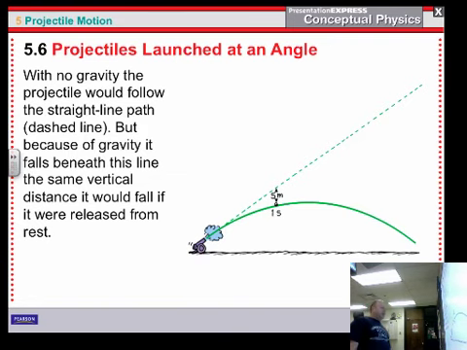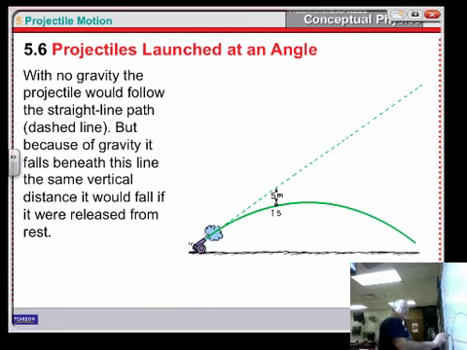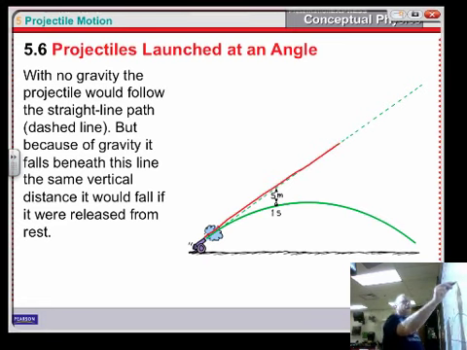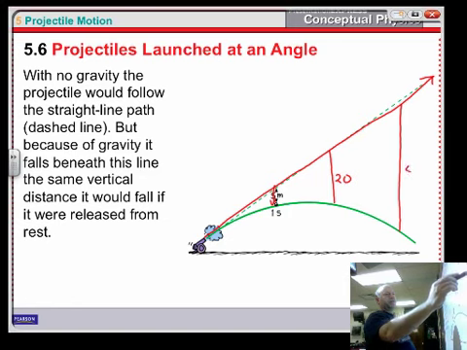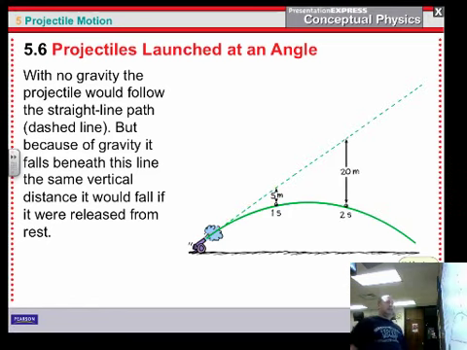All right, so let's take a look at this projectile. This cannon fires at this angle. So with no gravity, that's where it goes off the screen. But because of gravity, after 1 second, it has fallen 5 meters. After 2 seconds, it will have fallen 20 meters. And after 3 seconds, it will have fallen 45 meters off of the original path of what it was going to be on. Just like that.